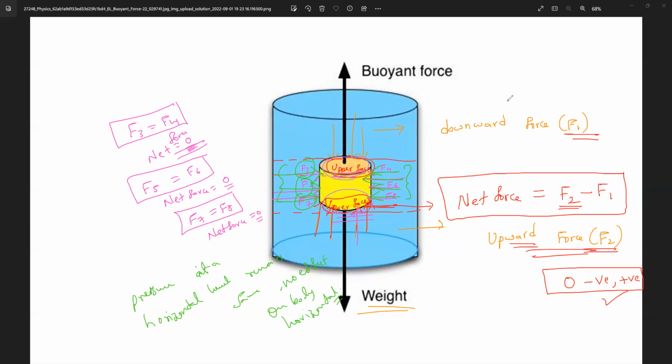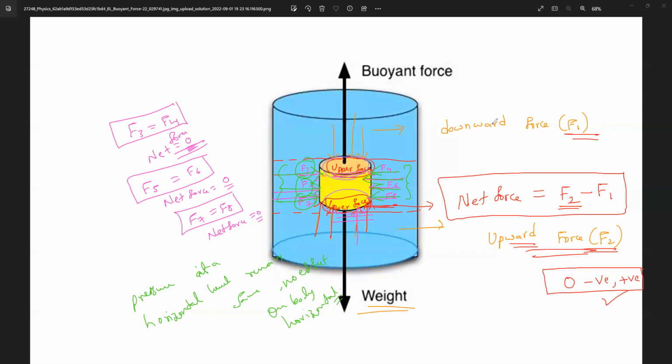Once again, I'm saying, you write it. The difference in pressure on the upper and lower face of a body immersed in a fluid gives rise to the upthrust exerted by the fluid on the body, in which direction?